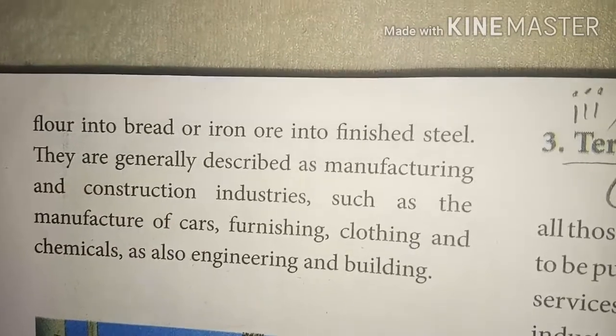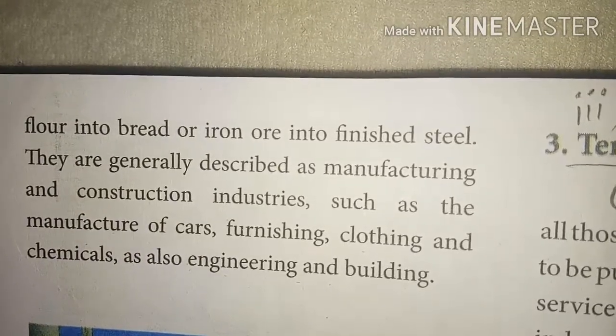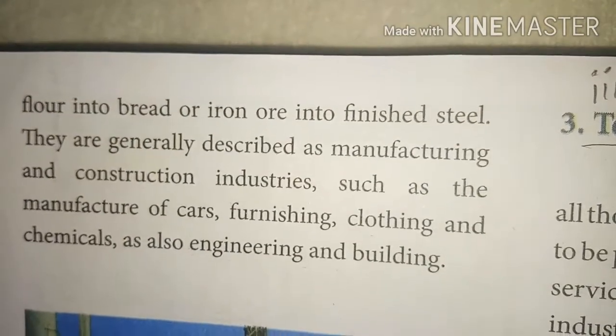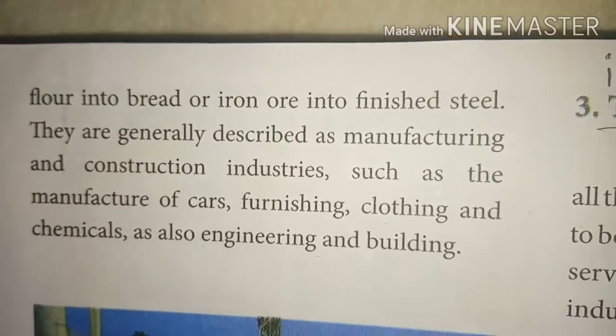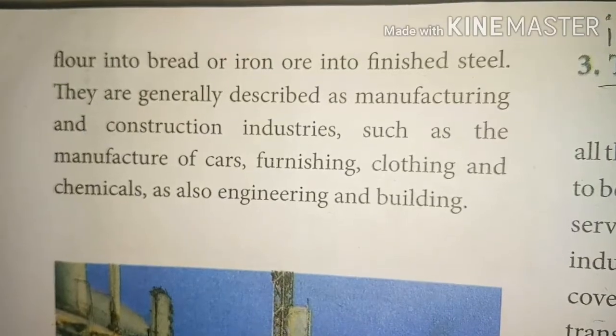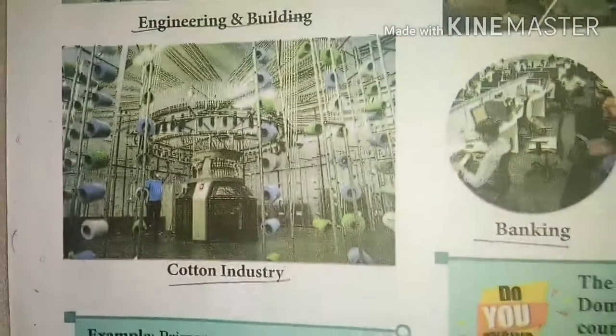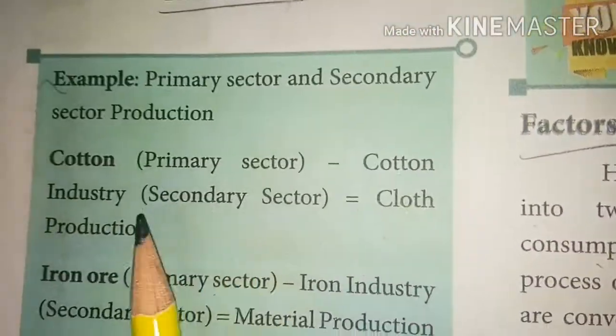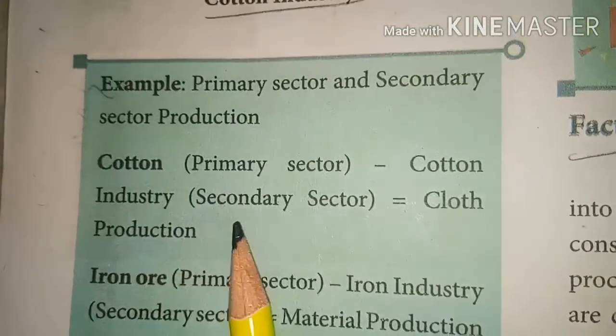They are generally described as manufacturing and construction industries, such as the manufacture of cars, furnishing, clothing, and chemicals, as also engineering and building. Look at this picture. This is engineering and building, cotton industry. An example of this: there is a primary sector and a secondary sector. Cotton is a primary sector, and the cotton industry is a secondary sector.